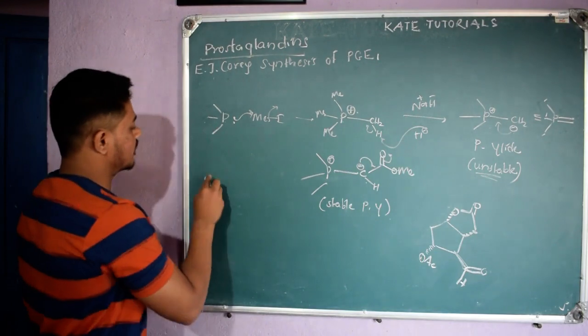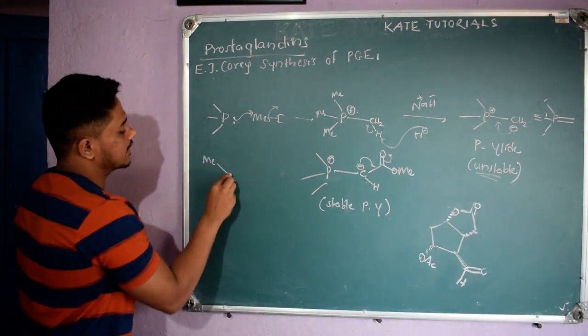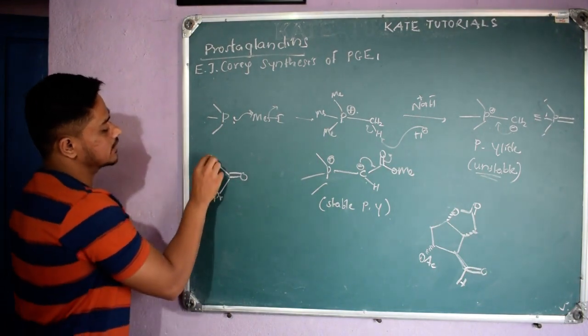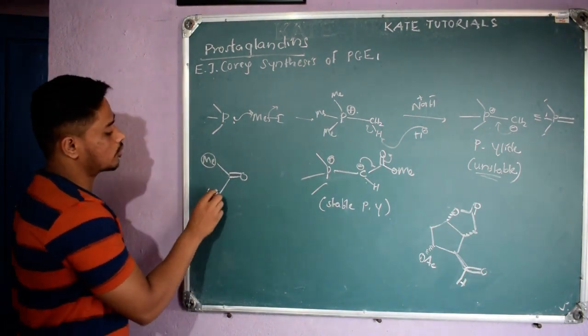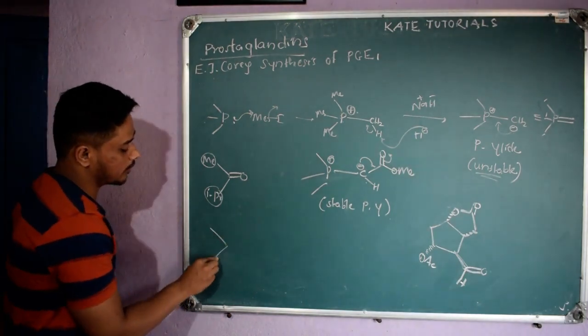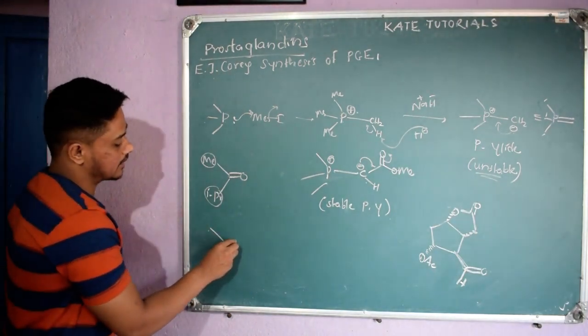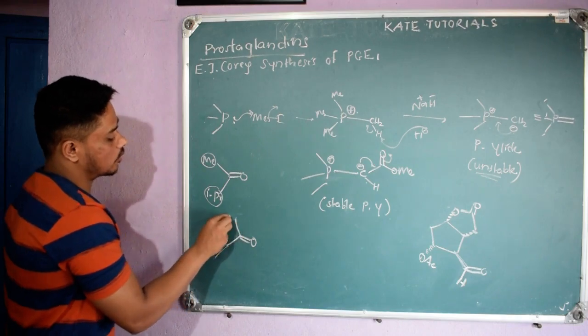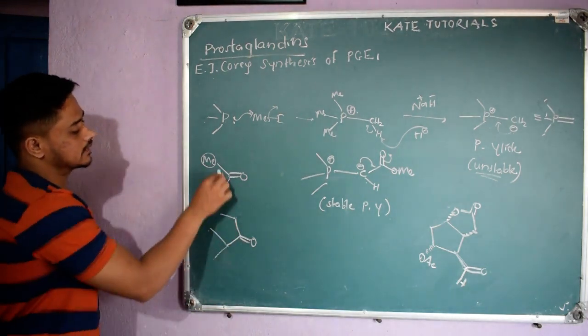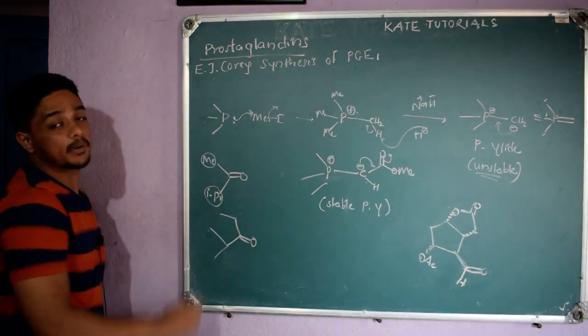Because whenever we have, let me take this, a ketone, with isopropyl here. Methyl is a small group and isopropyl is a big group, right? Isopropyl structure means this is the isopropyl, 1 2 3, and here I have the ketone and here I have only methyl, CH3. So this is the structure. This is the small group and this one is the big group, isopropyl.